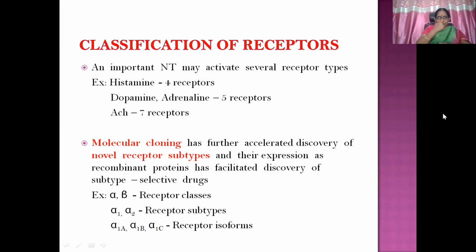Molecular cloning has further accelerated discovery of novel receptor subtypes, and their expression as recombinant proteins has facilitated discovery of subtype selective drugs. So we have alpha and beta, that is receptor classes. This is a broad group. Again alpha 1, alpha 2, those are subtypes. Alpha 1A, 1B, 1C, they are designated as receptor isoforms.